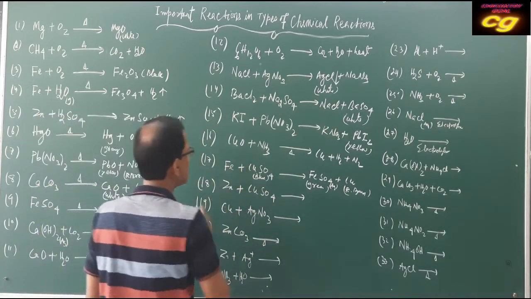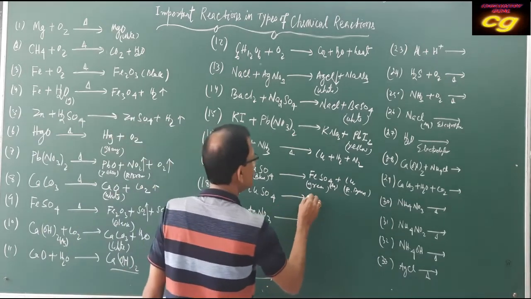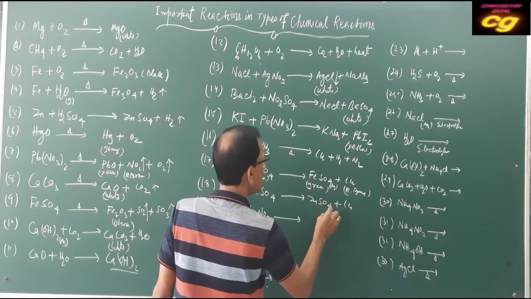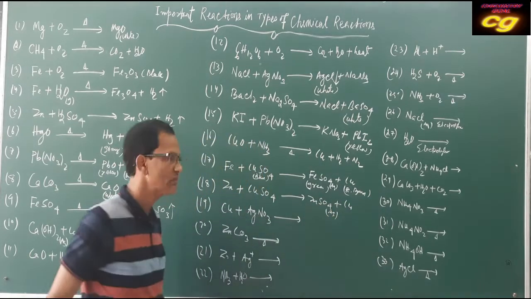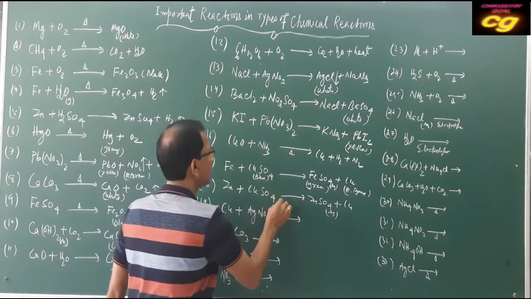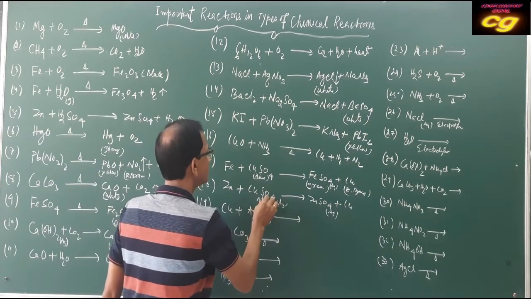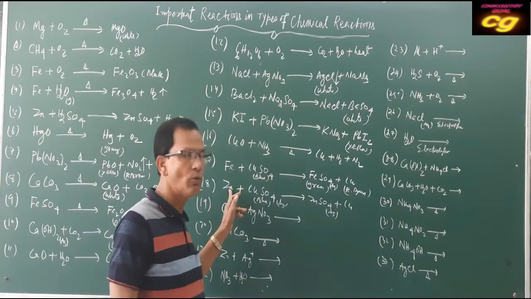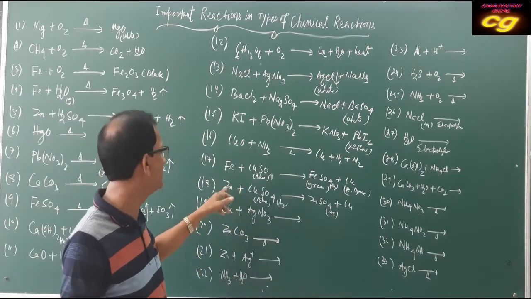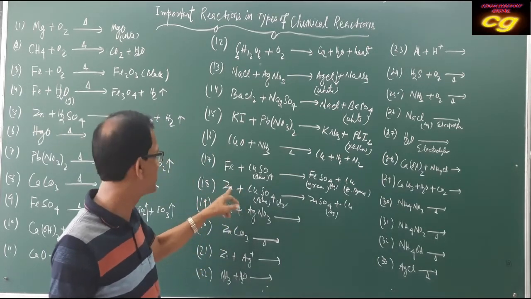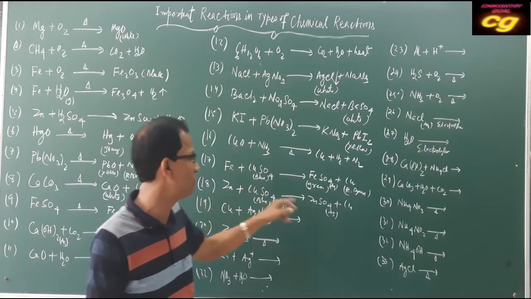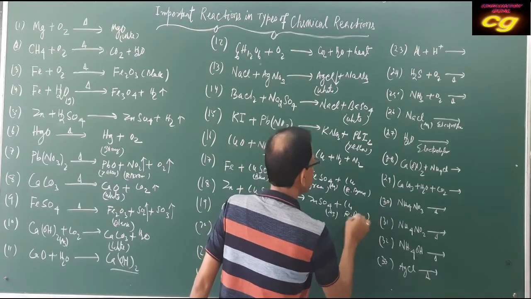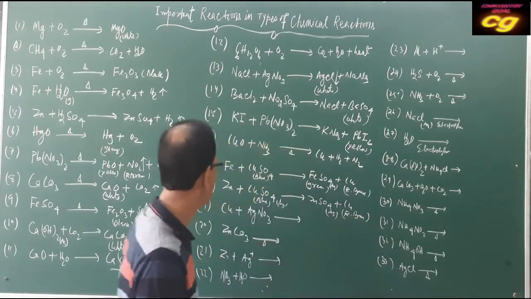Here iron displaces copper, zinc displaces copper. So zinc sulfate, colorless solution, and copper. This is aqueous, no color. It is also blue color. Blue color changes to colorless, and the white shining crystals, that is metal, convert to reddish brown. Reddish brown metal is formed.